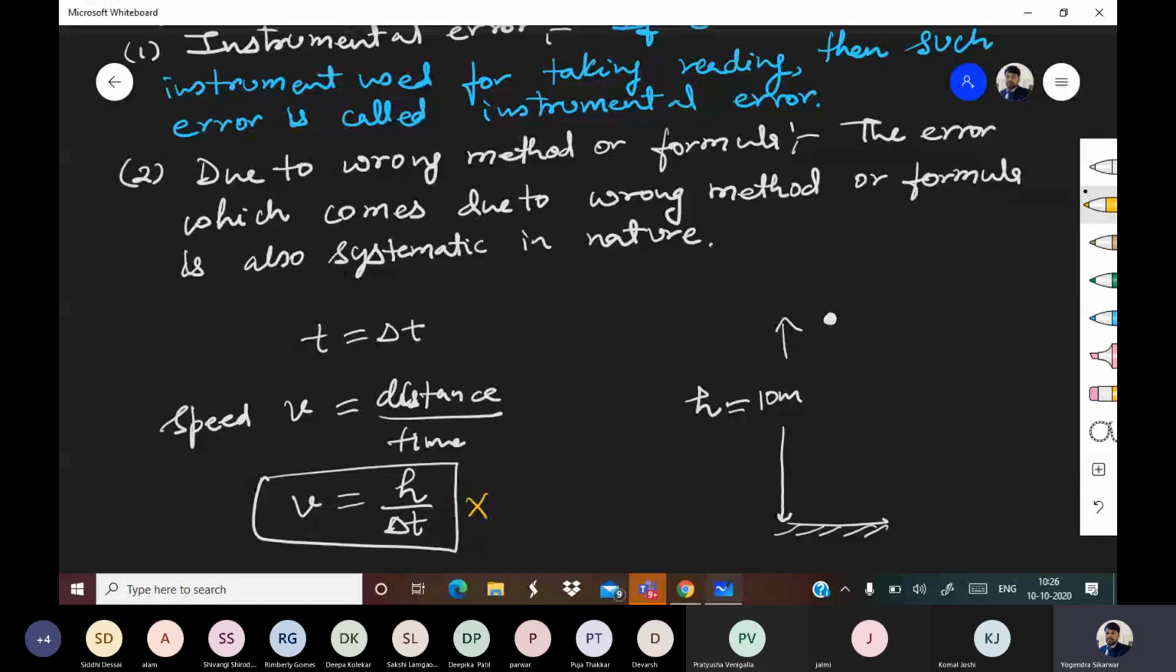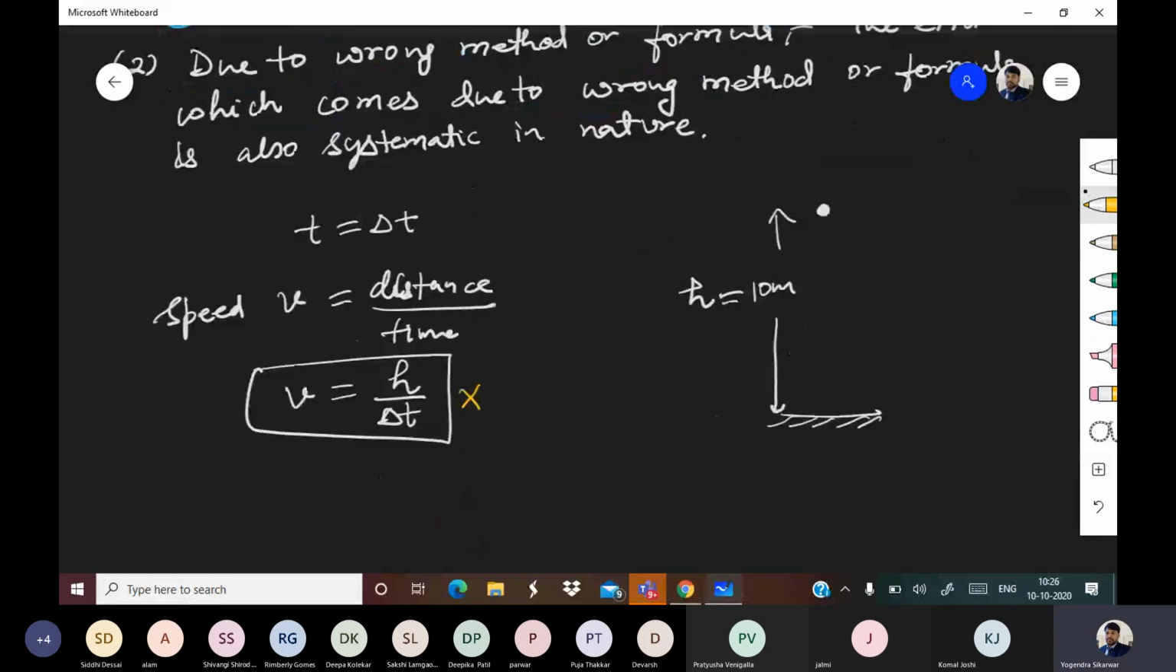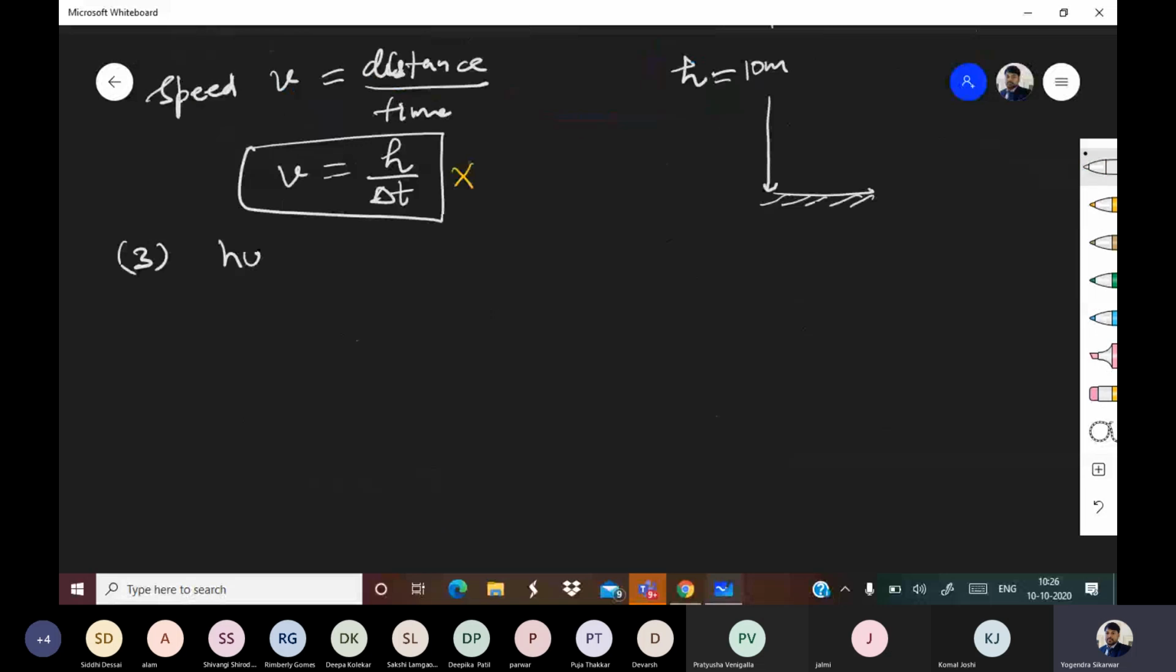Okay. Now the third part, due to which error comes into picture: instrumental error, systematic error, and third is human error. Try to understand. In any measurement, there are three important aspects. One is the instrument which you are going to use for taking reading. After instrument, the second thing is the method or formula which you are using. And third, the person who is going to take the reading.